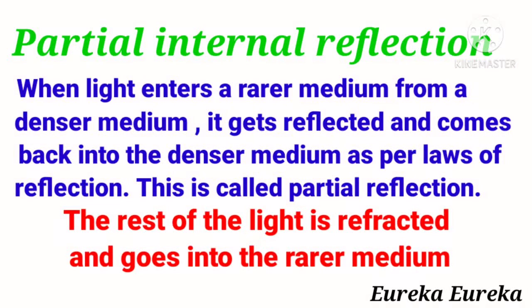And lastly, partial internal reflection may be defined as when light enters a rarer medium from a denser medium, it gets partially reflected, that is, part of the light gets reflected and comes back into the denser medium as per the laws of reflection, and this is known as partial reflection, and the rest of the light gets refracted and goes into the rarer medium.